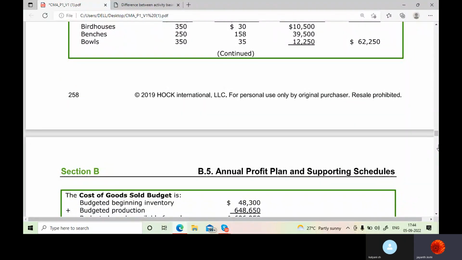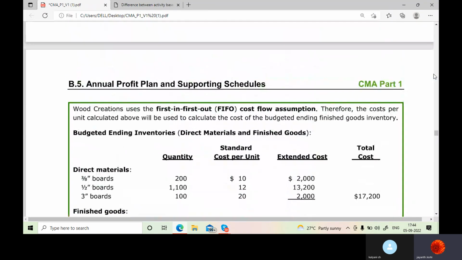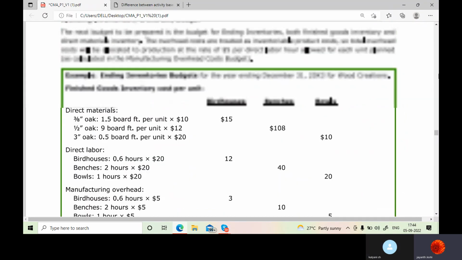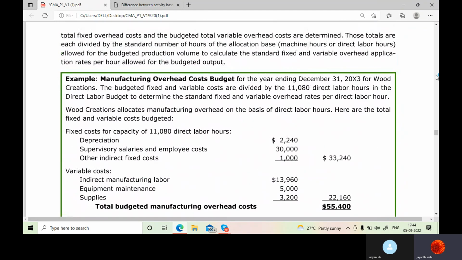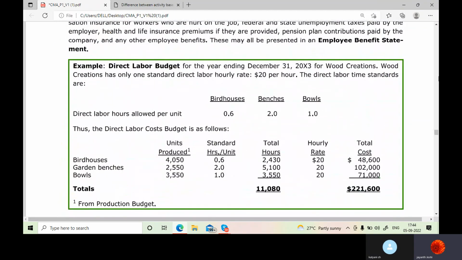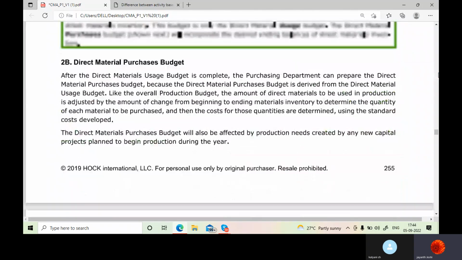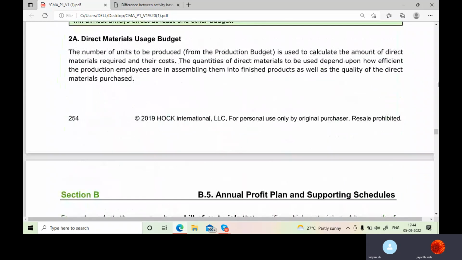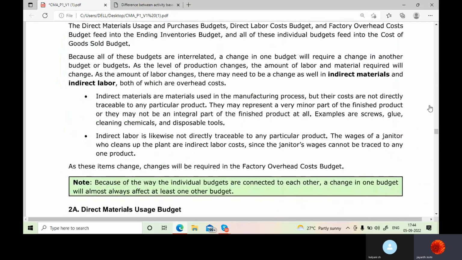There are so many budgets: sales budget, production budget. But what I can do is give you some old class videos of mine for these budgets only, where I have made different questions to solve. If you see that these budgets, you can easily solve them properly in class. We can discuss. Shall I send those videos to you, madam? Yes. It will be in Hindi, but normal Hindi only, not very typical Hindi.